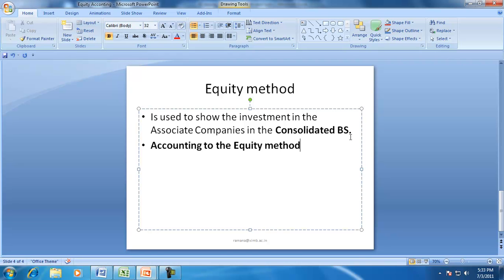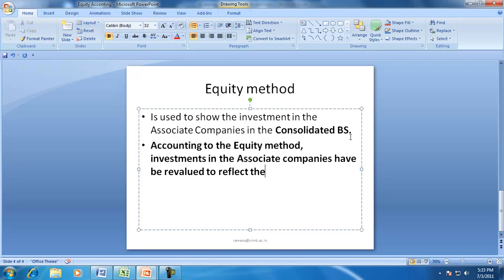According to the equity method, the investments in the associate companies have to be adjusted, have to be revalued to reflect the value of the equity of the associate company. So that is why it is called the equity method.